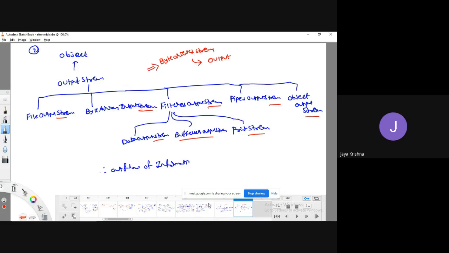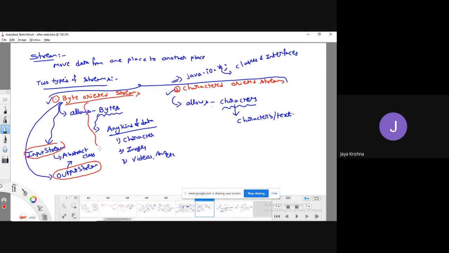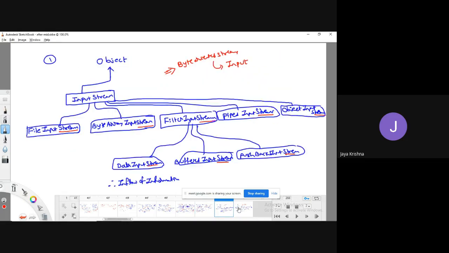Okay, and one more important point. In byte-oriented streams, each and every data is going to occupy 1 byte of memory. Whereas in character data streams, each and every data is going to occupy 2 bytes of data. Okay, fine. So this is something which is related to byte oriented streams.